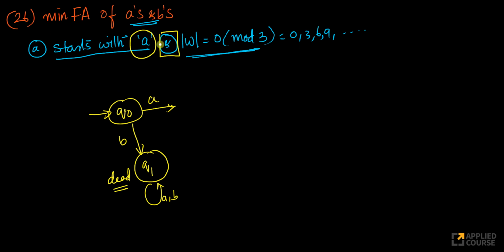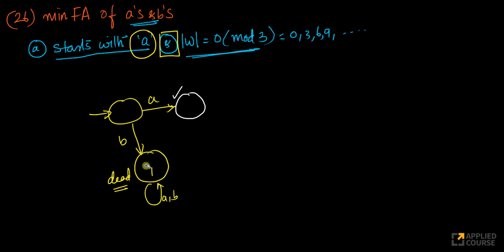Now let's go to the second part. If I reach this set of states, it means the strings are starting with A. But now I also want the length to be 0 mod 3. Let's not forget that. If I reach here, I've already seen 1 character. Actually, let's use a slightly different notation.